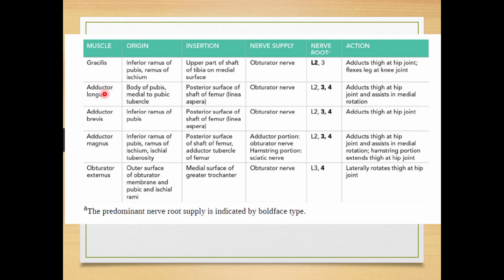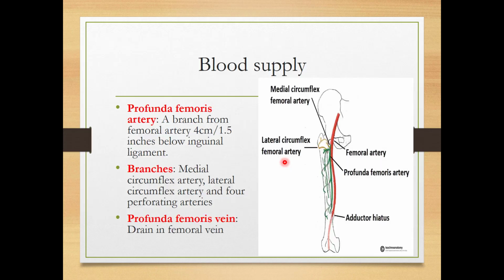Similarly, they have written all muscles of the medial compartment of thigh and their origin, insertion, and their extra information. So please learn all this information. It is very, very important. The adductor magnus muscle is supplied by two nerves. See here, the adductor portion will be supplied by the obturator nerve and the hamstring portion will be supplied by the sciatic nerve. Sciatic nerve is the nerve of the posterior compartment of the thigh.